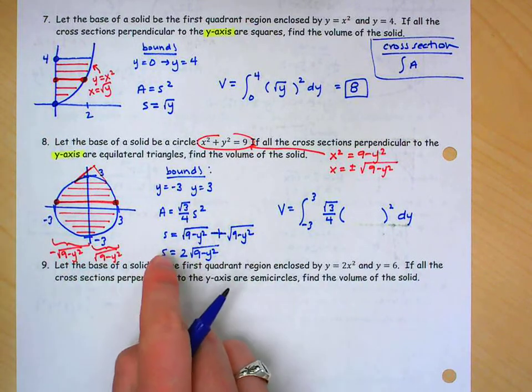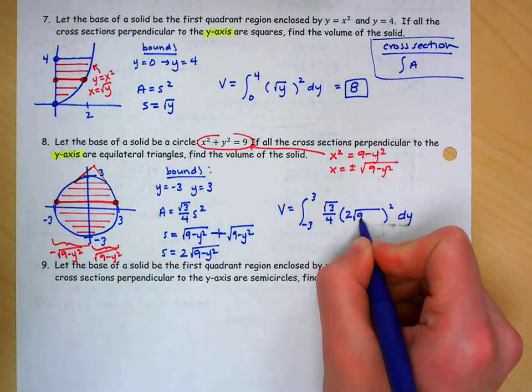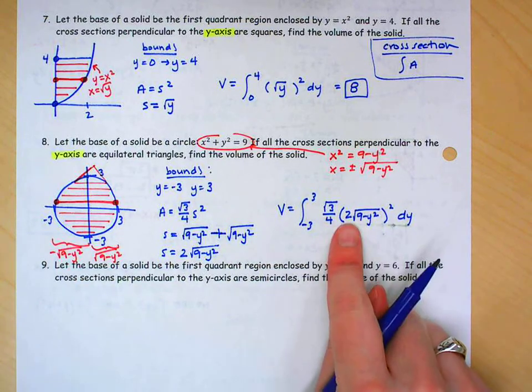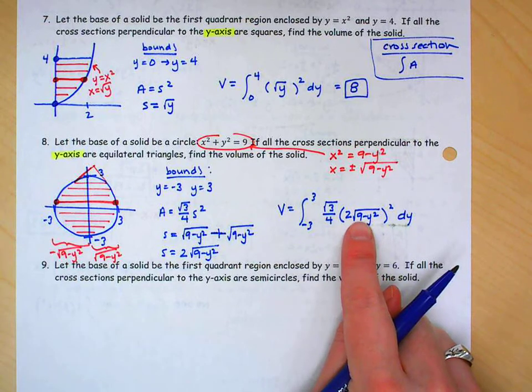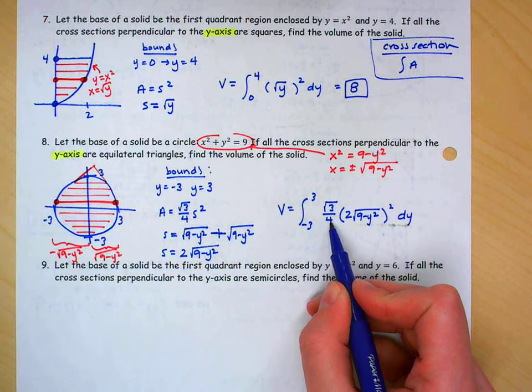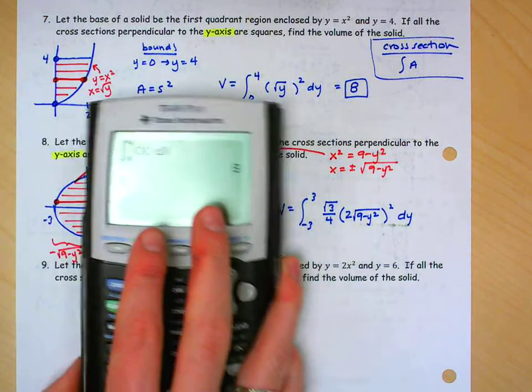Okay, well, what is the side? The side is this. And that's what I'm going to type into my calculator. It's a little gross. There's some simplifying we could do. Like if I squared this, this would become 4 times just this. Actually, it simplifies kind of nicely because of this 4 down here. So if you wanted to simplify this a bit, you could, but I'm going to type that right into my calculator.